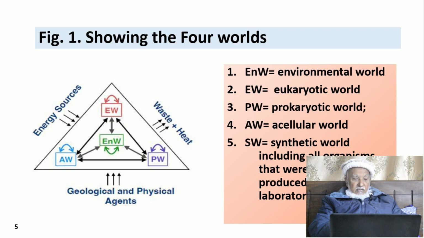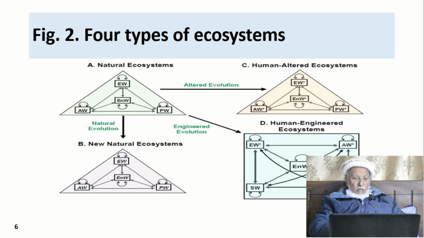Again, these are the same notations. EN means environmental world, EW means eukaryotic world, PW means prokaryotic world, AW means acellular world, and SW means synthetic world. So you can see the four aspects and the sources of energy, waste, and heat, and how they interact with each other.